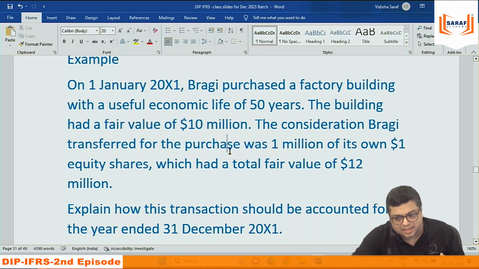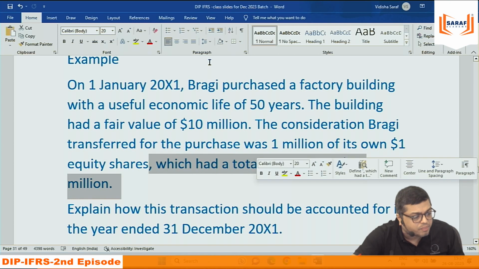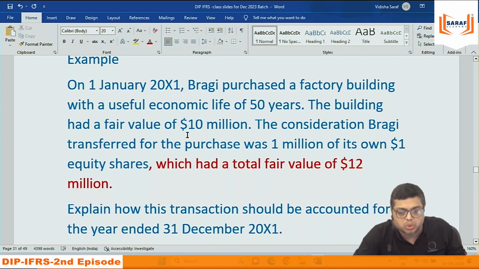So we will say that the assets are taken by giving shares of 10 million value, not 12 million. This is a googly information in the question. No use. Because if you say that your value of shares is 12 million, then why you will not be getting the assets of 12 million? You are ready to give shares of 12 million for 10 million assets. That means the shares value is also 10 million.